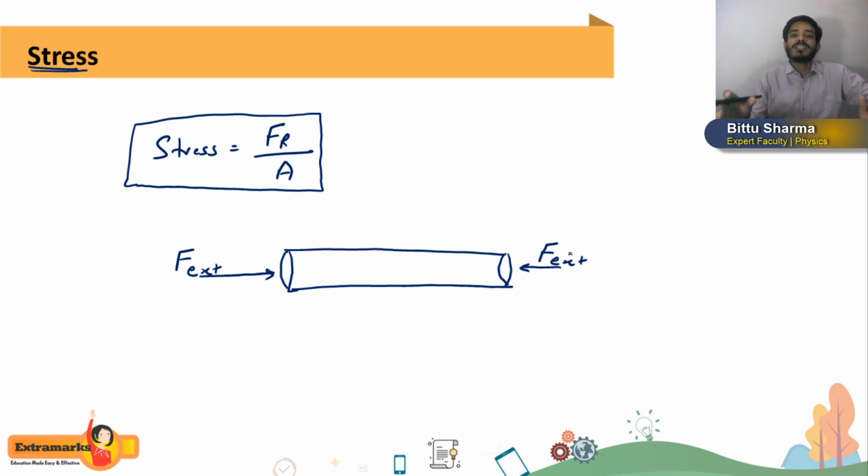The reason is that the iron rod is applying some restoring force, Fr. So remember this thing, what is restoring force? Restoring force is the force applied by a rod itself which opposes the external force. If from outside we try to pull the rod, the restoring force will be opposite to the direction of the external force. So I hope you are getting this, students.